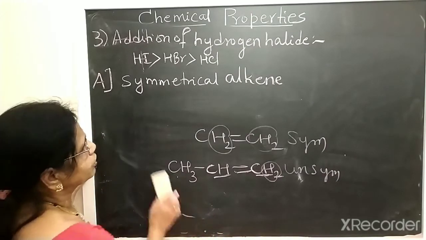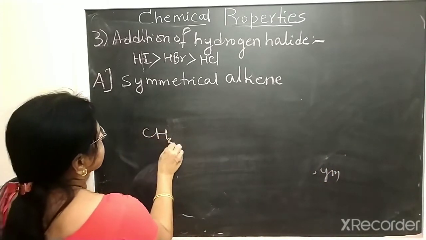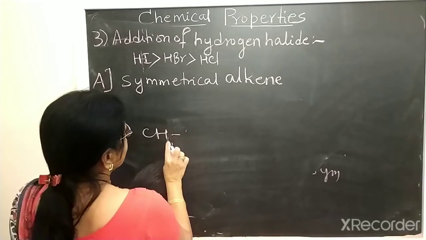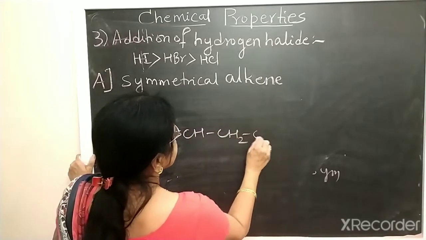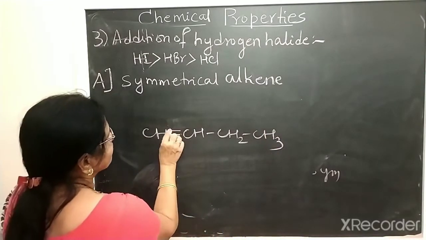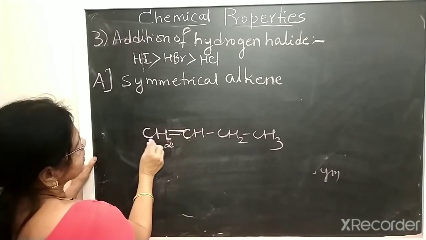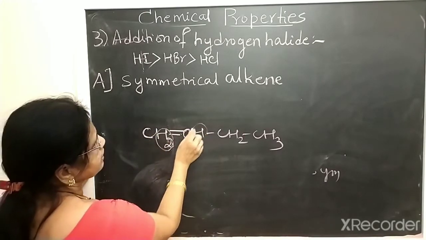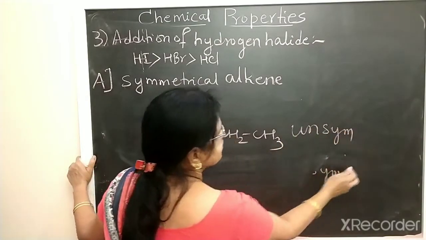In the case of butene, you can write CH3 CH2 double bond CH CH3. This is but-1-ene. The double-bonded carbons here: one carbon contains two hydrogens and the other contains one hydrogen, so it is unsymmetrical.